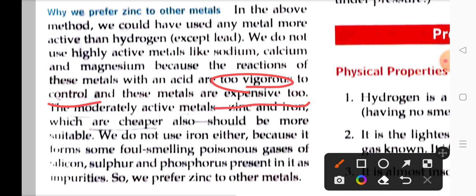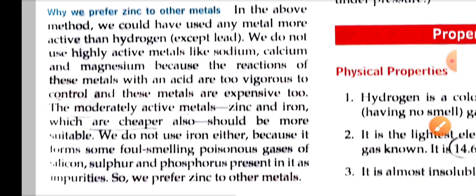Also, these metals are expensive. These metals are highly reactive, they can easily produce hydrogen, but we have to be very careful while doing this reaction. The reaction can be vigorous and can even be explosive if we are not able to control it. So that is a risk we have to take. Better you avoid this, you should use a safer option, that is zinc here.